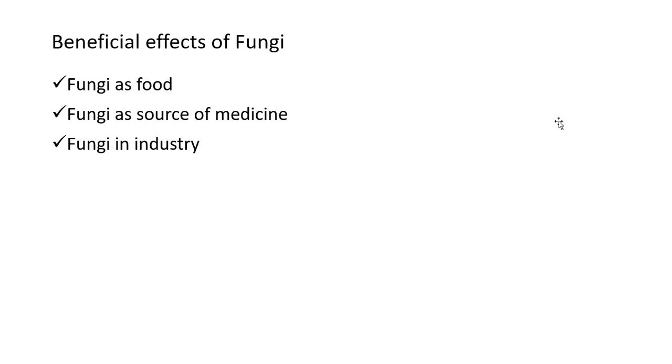And about the beneficial effects of fungi, fungi are used as food. One example is the mushroom. Of course, mushroom also comes under the fungi. Fungi are used as a source of medicine. The best example is penicillium, which is used as a source of medicine. It is used in the food industry, because in the bakery industry yeast is used for the fermentation of the dough.